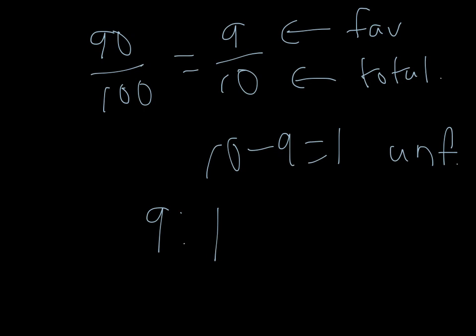So the weatherman says there will be a 90% chance of rain tomorrow. Find the odds that it will rain. It is 9 to 1. There are 9 to 1 odds that it will rain.